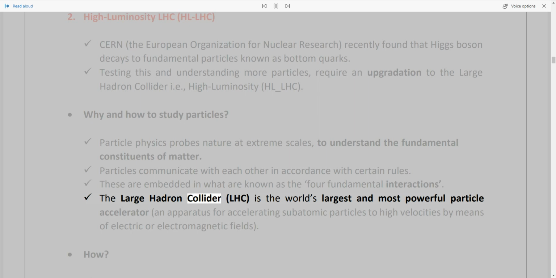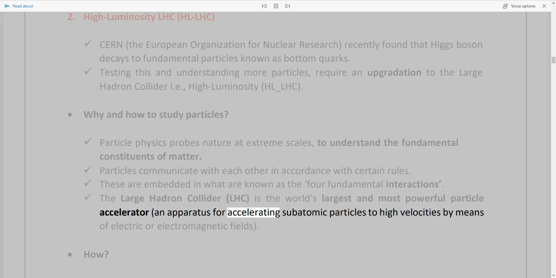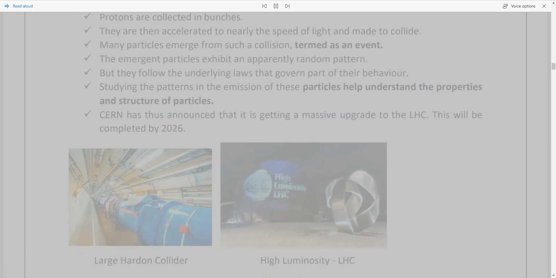The Large Hadron Collider, LHC, is the world's largest and most powerful particle accelerator, an apparatus for accelerating subatomic particles to high velocities by means of electric or electromagnetic fields. How? Protons are collected in bunches. They are then accelerated to nearly the speed of light and made to collide. Many particles emerge from such a collision, termed an event. The emergent particles exhibit an apparently random pattern. But they follow the underlying laws that govern part of their behavior. Studying the patterns in the emission of these particles helps understand the properties and structure of particles.